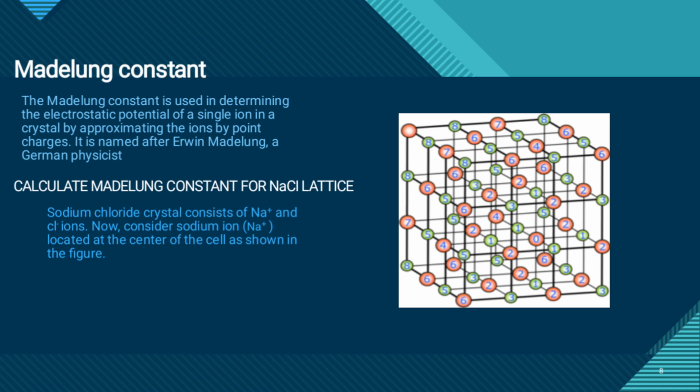Calculate Madelung constant for NaCl. For NaCl lattice, sodium chloride crystal consists of Na+ and Cl- ions. Now consider sodium ion Na+ located at the center of the cell as shown in the figure.